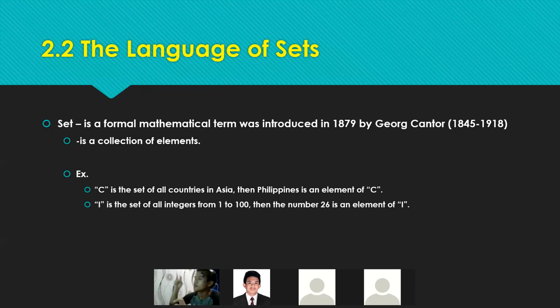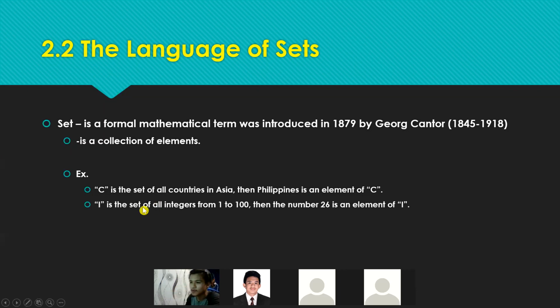So, ibig sabihin, itong C na to, meron siyang mga subsets wherein yun na yung mga country. Taiwan, Japan, Korea, ano pa ba? Vietnam. So, any countries that is under Asia. Okay? And then, one example of element. So, ito, Philippines is an element of C. So, parang vice versa lang. Binaliktad lang natin. Okay? So, C yung parang father. And then, meron siya mga subsets.